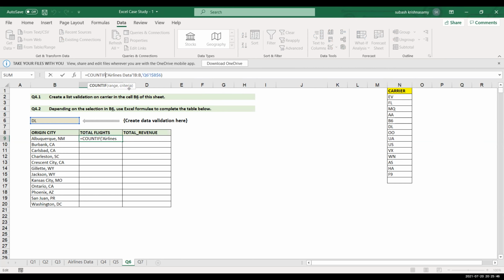For the total revenue sum, I need to use sumif. I will give the range from the raw data and I'll give this range as the dependent one. Correct. Okay, maybe I can try it again, because even I followed the same thing and I couldn't get it.